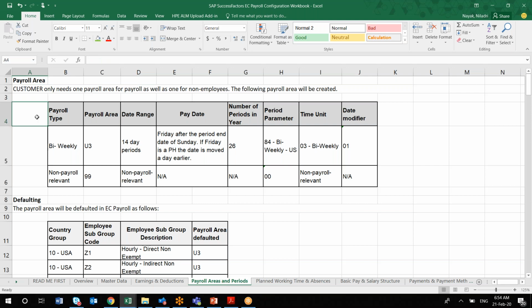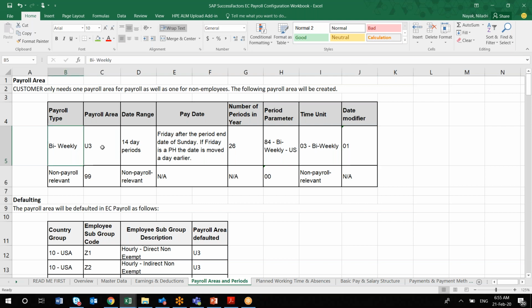Depending upon your client organization, how they are paying and the frequency, as I was mentioning, the date modifier decides how frequently payment is done, whether it is fortnightly, monthly, or bi-weekly payment. All those information you'll be capturing here.